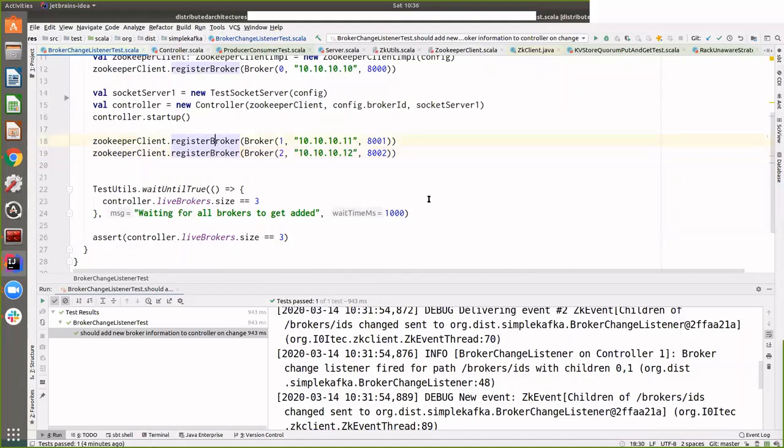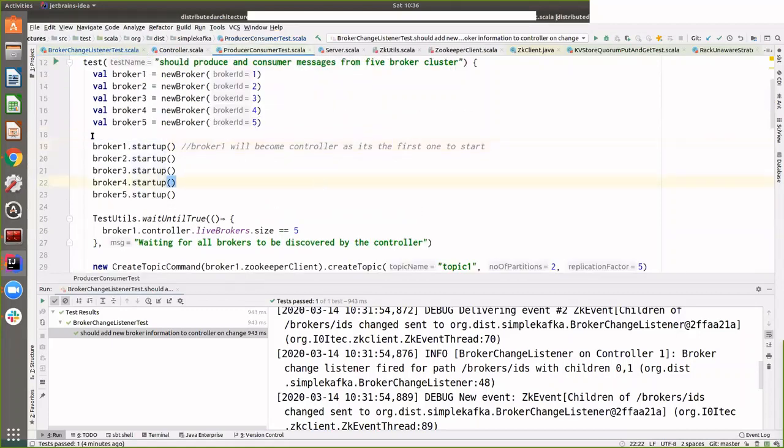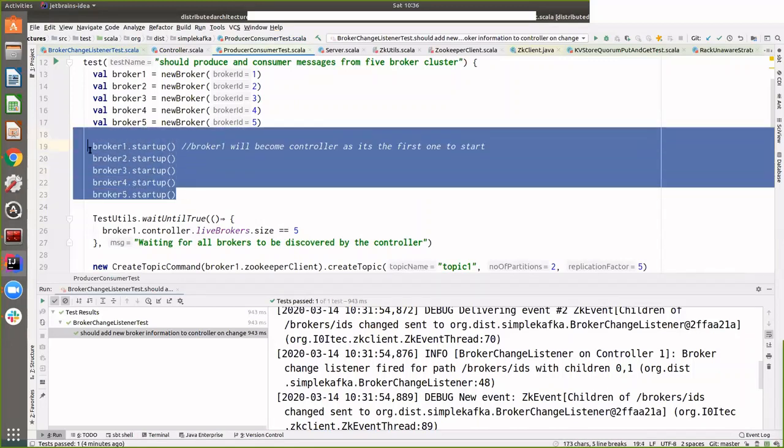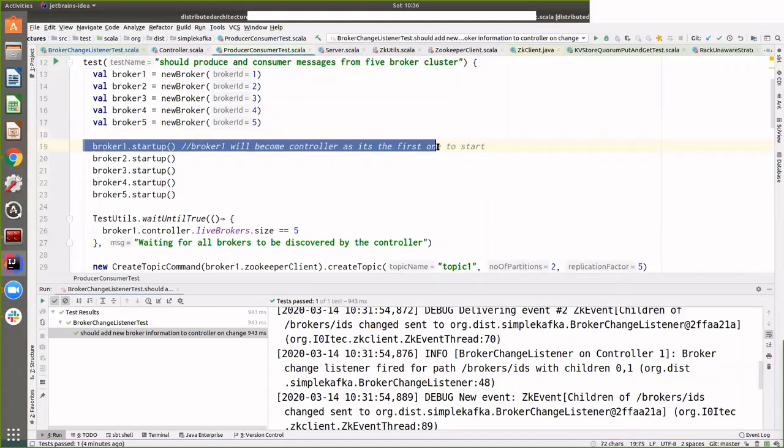So in this case, let's say these 5 servers are registered, and then one goes down.